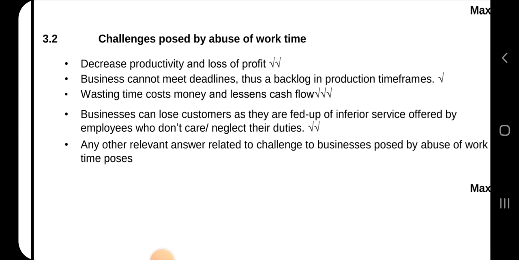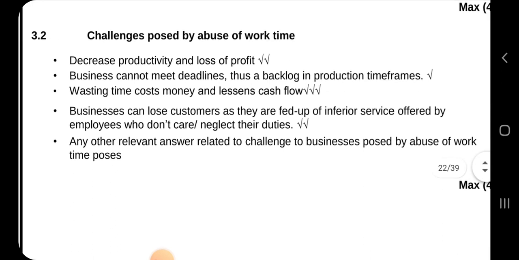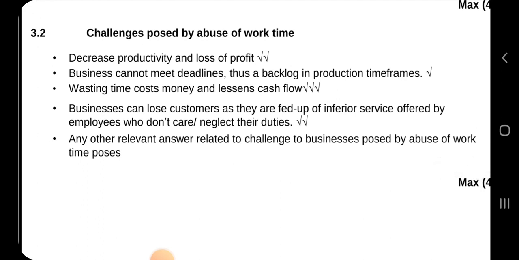And then, businesses cannot meet deadlines, thus a backlog in production time frames. I think it was a mistake where they gave 1. It's supposed to be 2 marks because it's a full sentence. Because businesses cannot meet deadlines, that's number 1. Thus, a backlog in production time frames. You see, so they finished the question. Wasting time costs money, that's another one, and it lessens cash flow. You understand? Things like that.